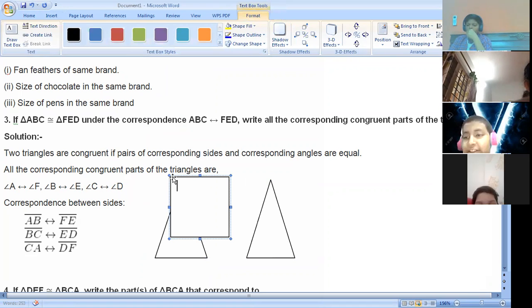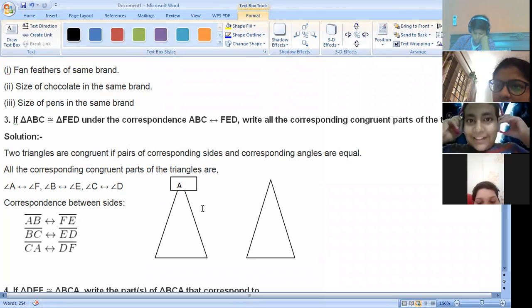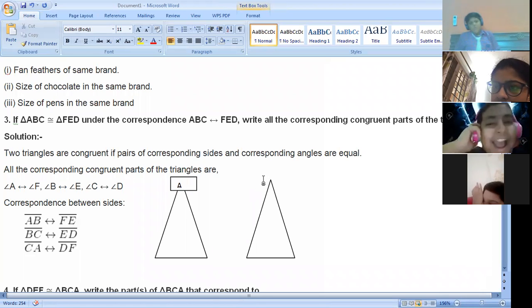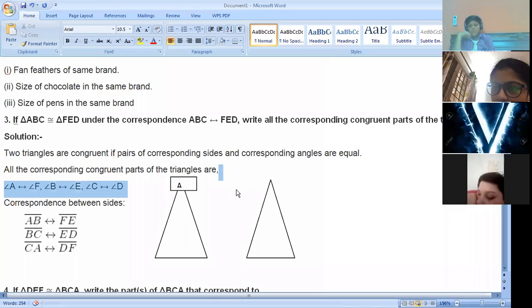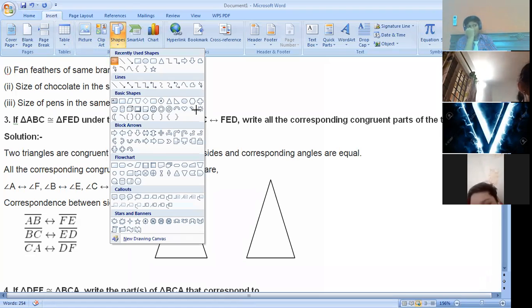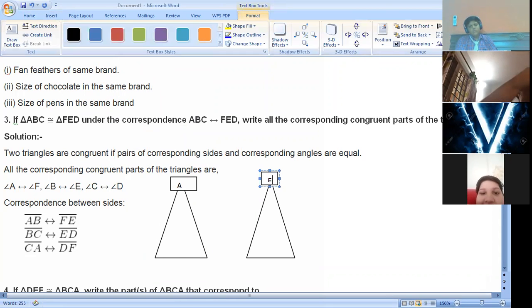I'll take this point A here on the top. I have to take the point F also here because this is the triangle FED. So F will be here also.